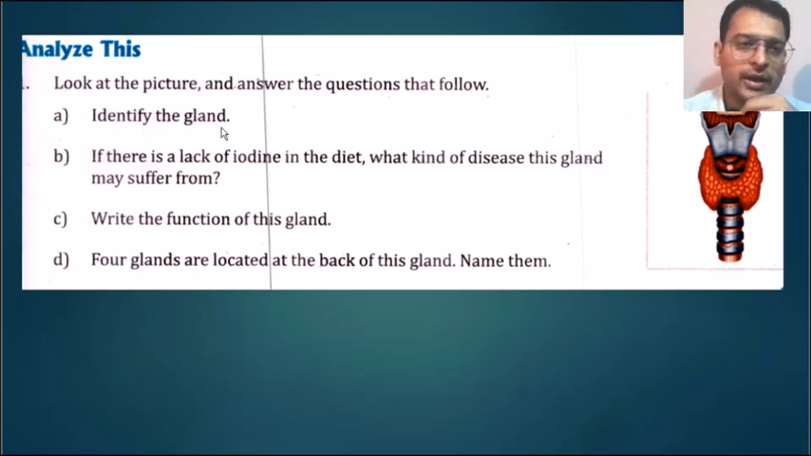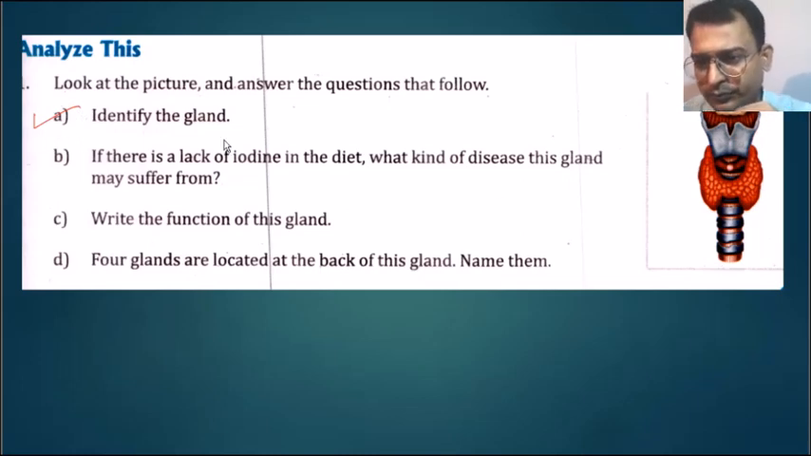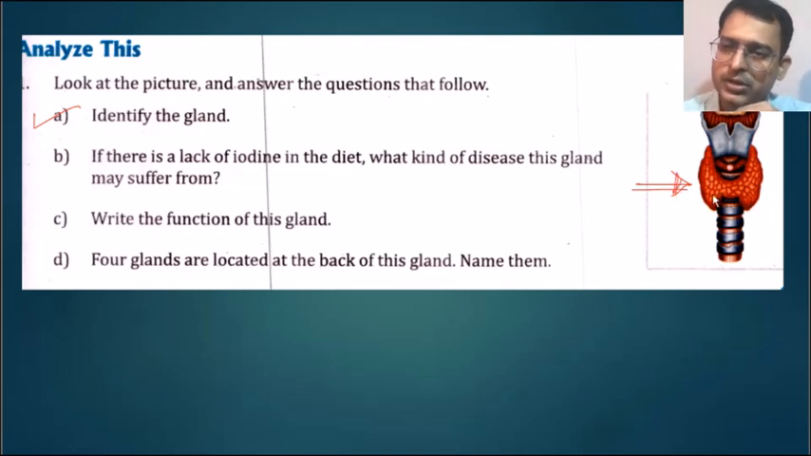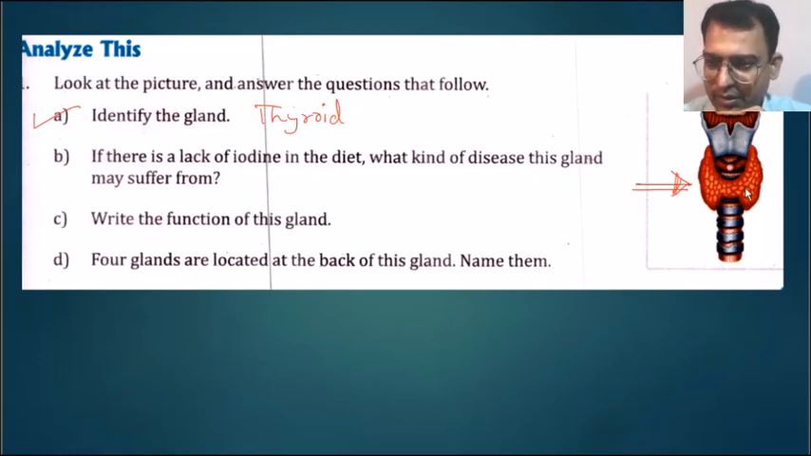Now we are looking at this picture and we need to answer the following questions. Can you identify the gland? Okay, this is the thyroid gland. It is located here on the trachea. And here is the sound box, that is the larynx, and it is there on top of it.